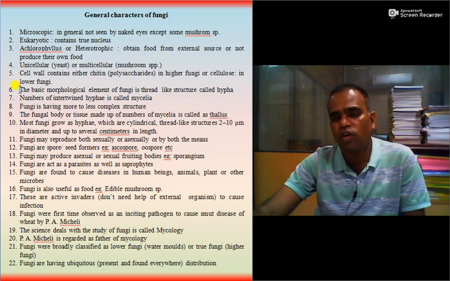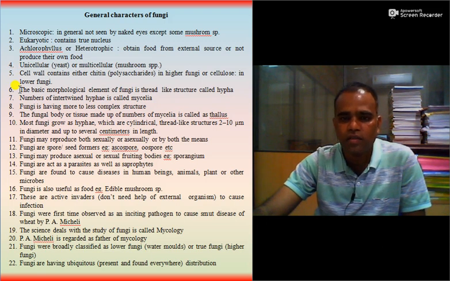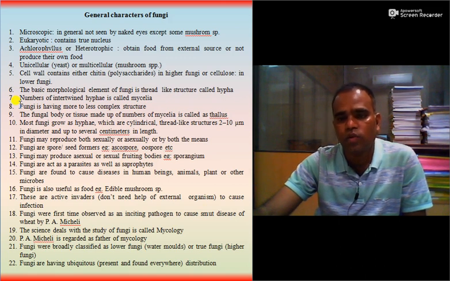The basic morphological element of the fungi is a thread-like structure. It is called a hypha. A network of intertwined hyphae is called mycelia. So fungi have a more or less complex structure. The fungal body or tissue made up of mycelia is called thallus.